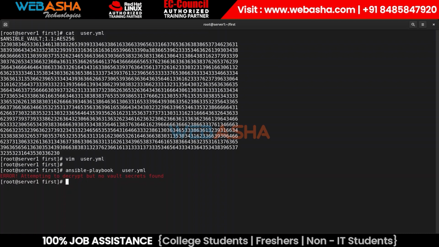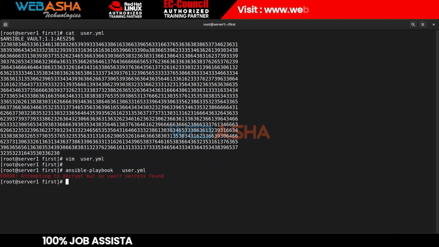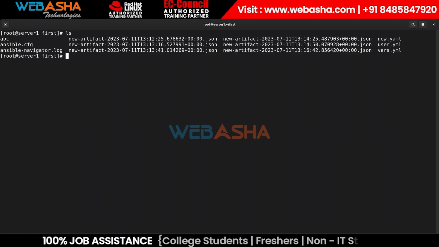Now, you are an admin of the system and want to execute and read the file properly, want to edit those files properly, want to run those things. So in that case, you need to know your password. Okay? So the same thing if you want to check or view the file.